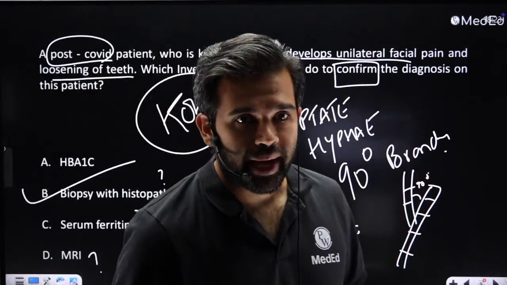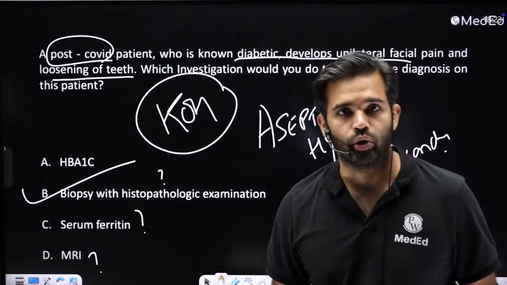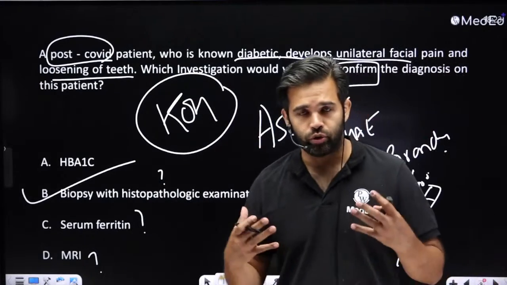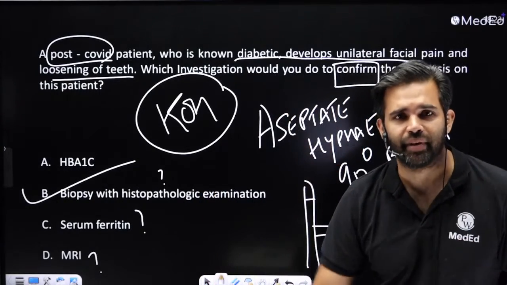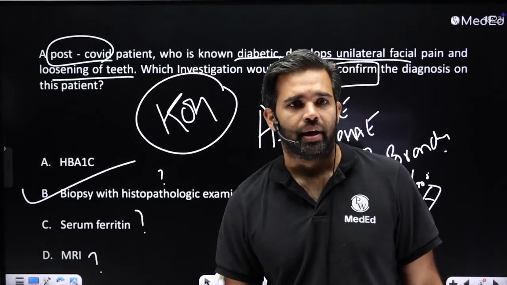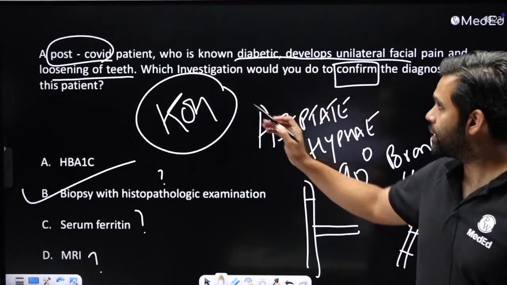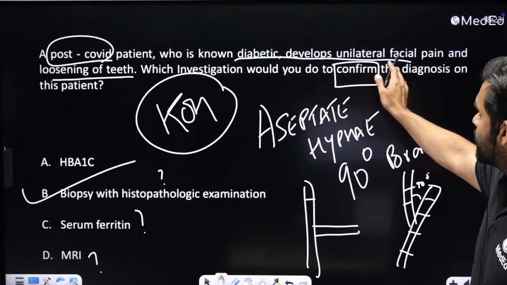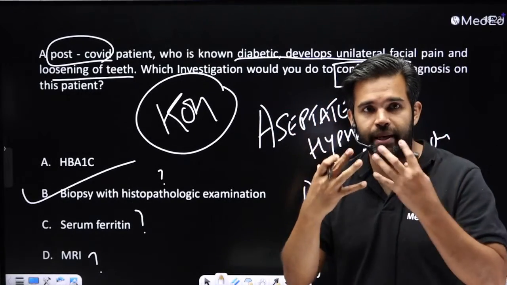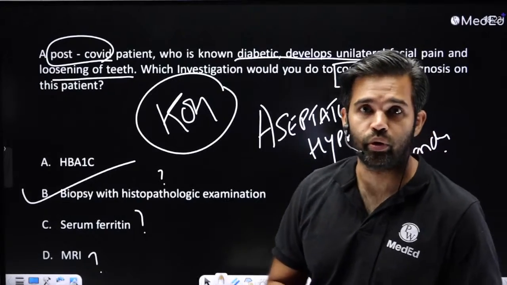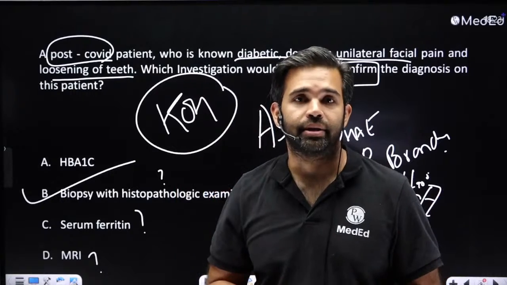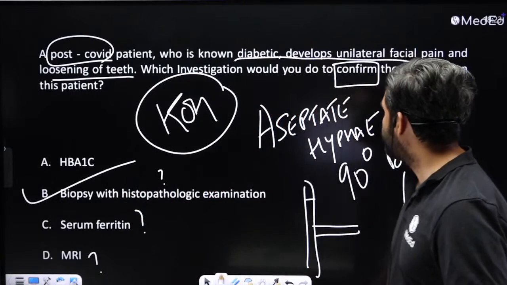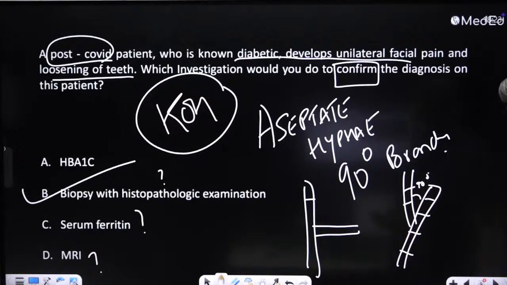Black turbinate sign, Shesha Gopalan is saying. Yeah, I think, Shesha, you've gone through a lot of these signs and names. Black turbinate is because of all the crusting, and people give it some nice fancy names. So Raj, mucormycosis is correct because in a post-COVID diabetic patient with unilateral facial pain and loosening of teeth, you're expecting a lot of mucor infection, which can cause a lot of bony destruction and loosening of teeth. So biopsy with histopathological examination is what you would do over here.